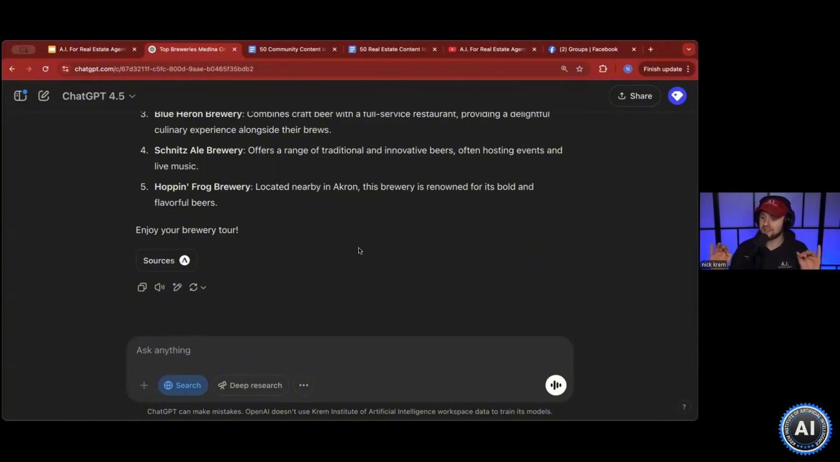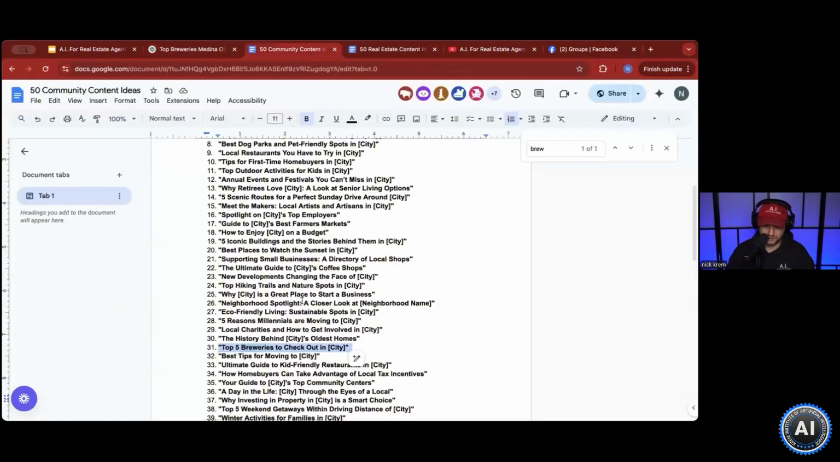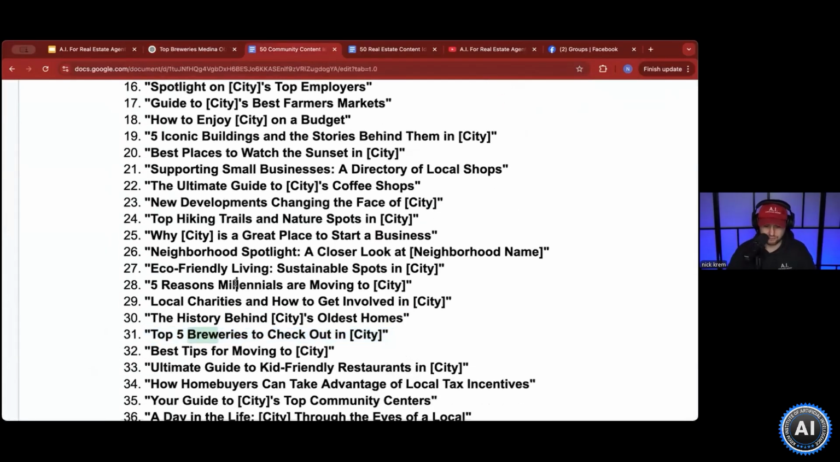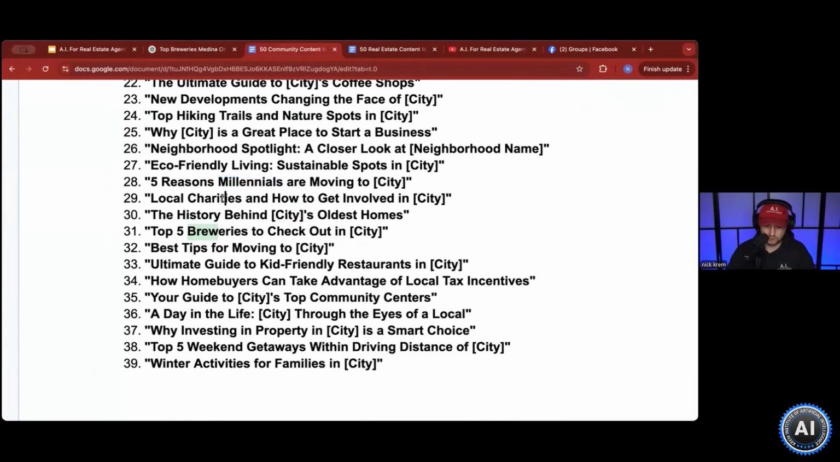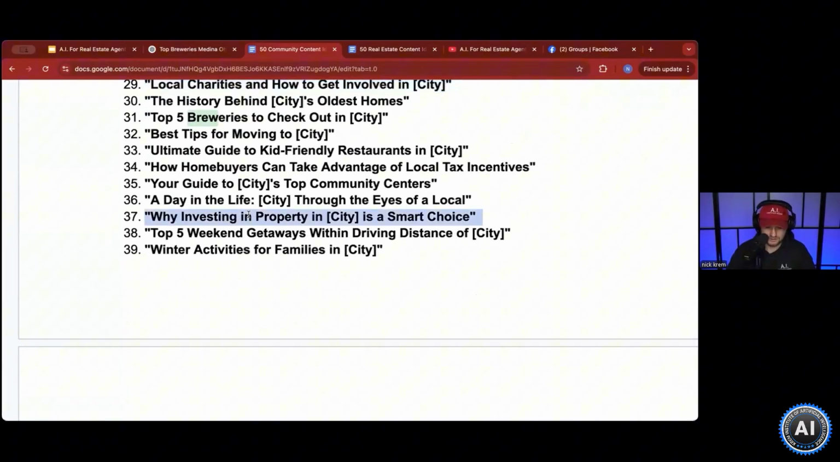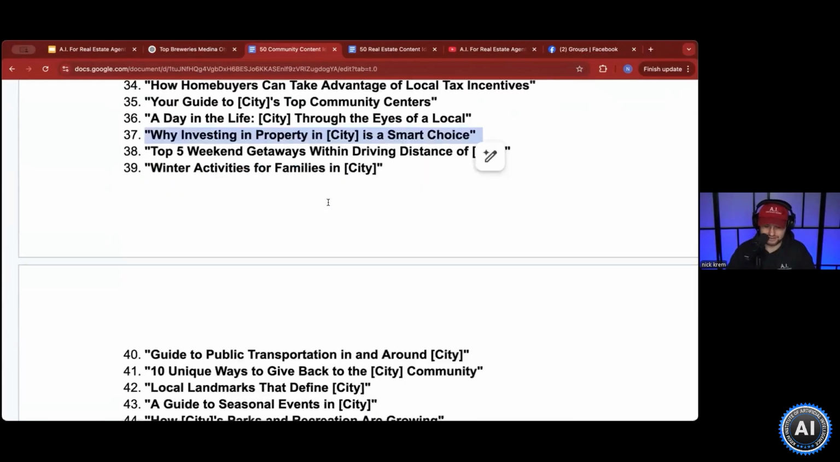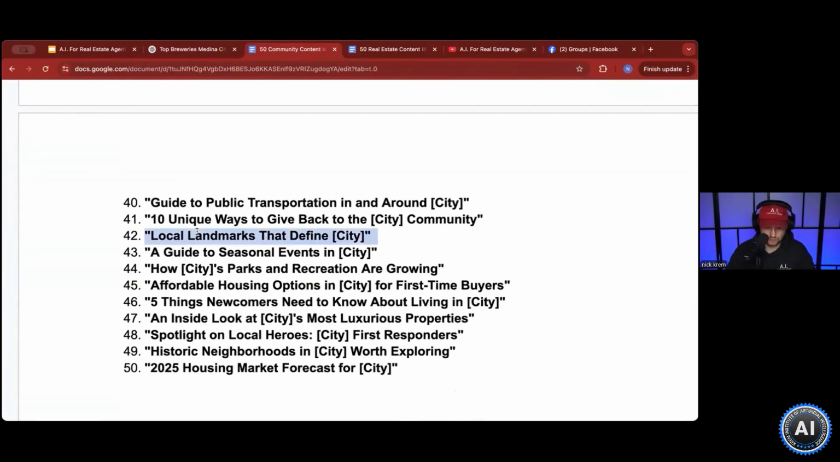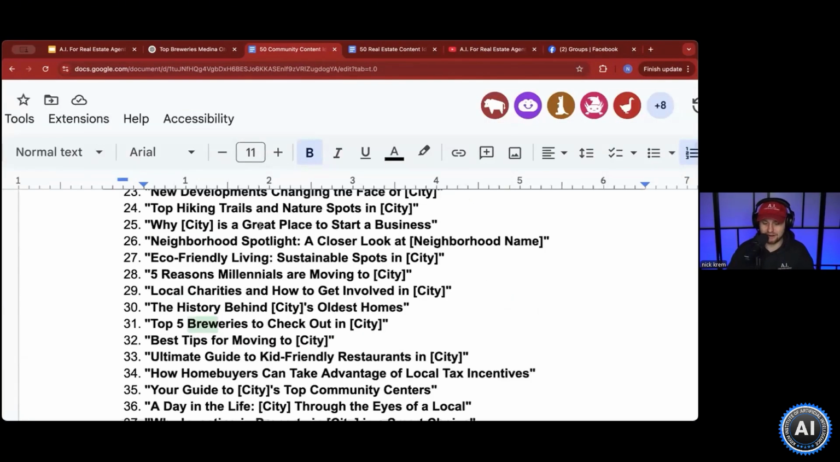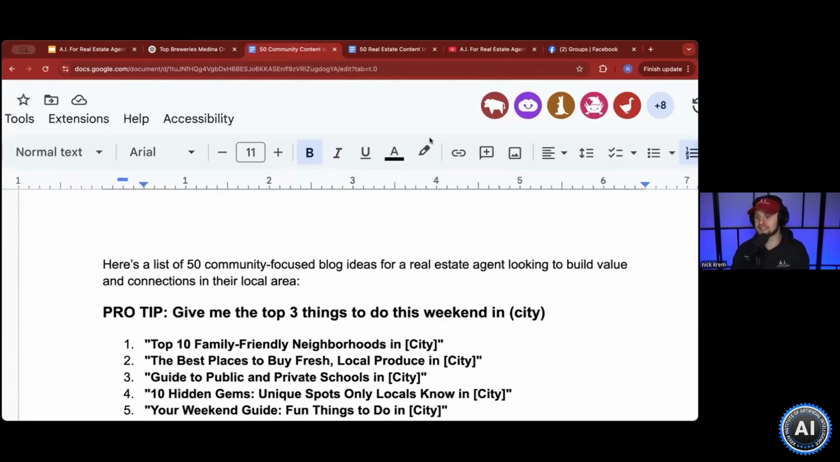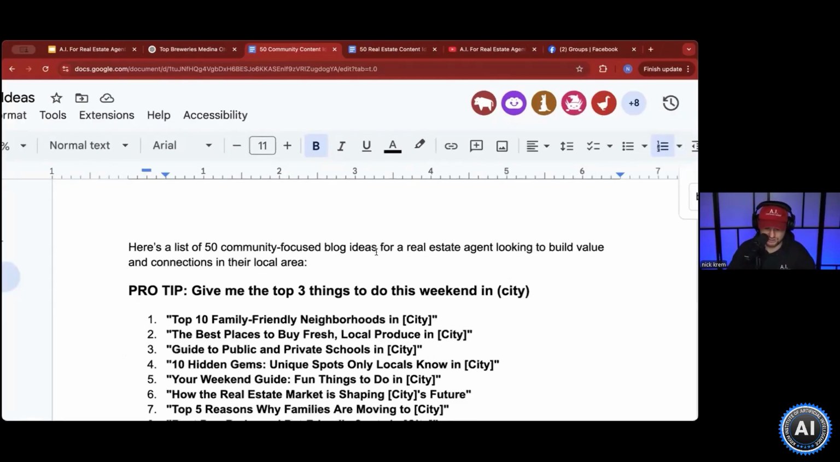Family, do not overthink this one. Here's your list, community-based ideas. Top 5 reasons millennials are moving to this city. Local charities and how to get involved. Why investing in property in blank is a smart choice. Local landmarks that define the city. 5 things newcomers need to know about the city. You can go through. You can say top 5 dog parks, top 5 coffee shops, top 3 places to visit, and create just a whole slew of community-based content using ChatGPT.